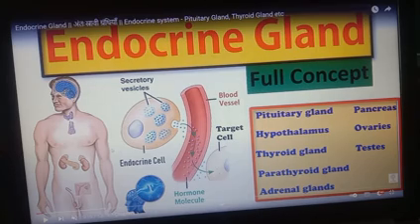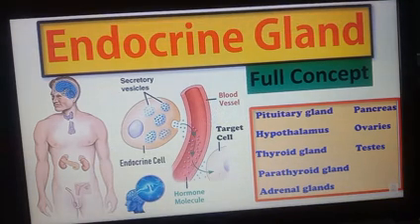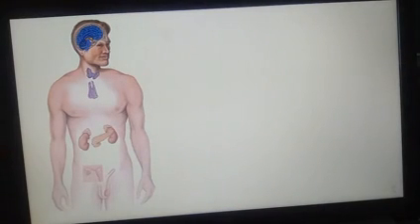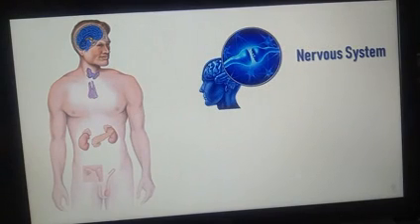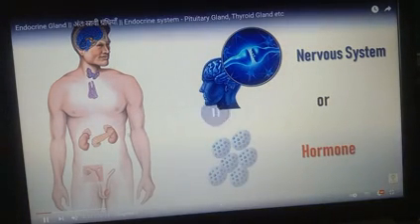First of all, we have to discuss the endocrine glands that we discussed in our previous video, that is, in adolescence. What is adolescence? It is when a person becomes sexually mature, which is called adolescence. Sexually mature means capable of producing younger ones, with the help of the sex organs. So when a person becomes sexually mature, their sex organs also become mature.